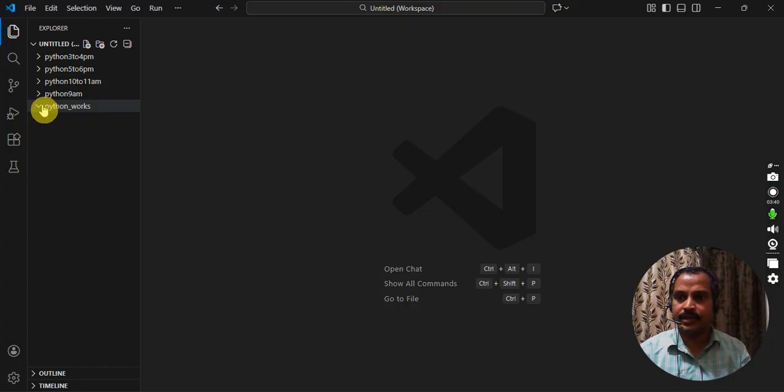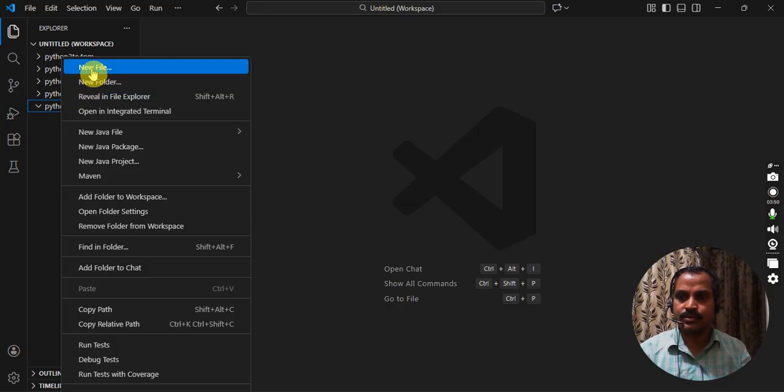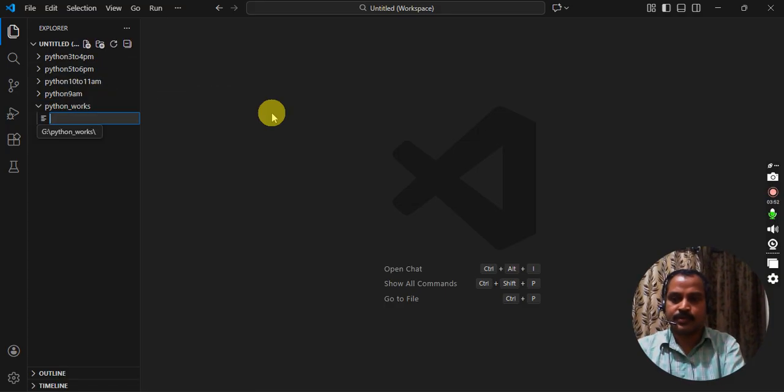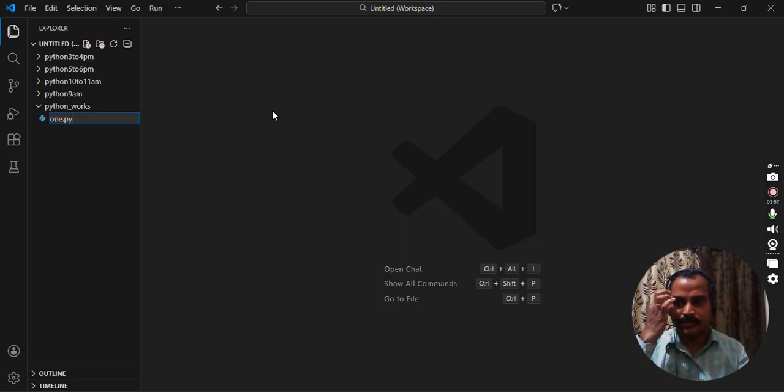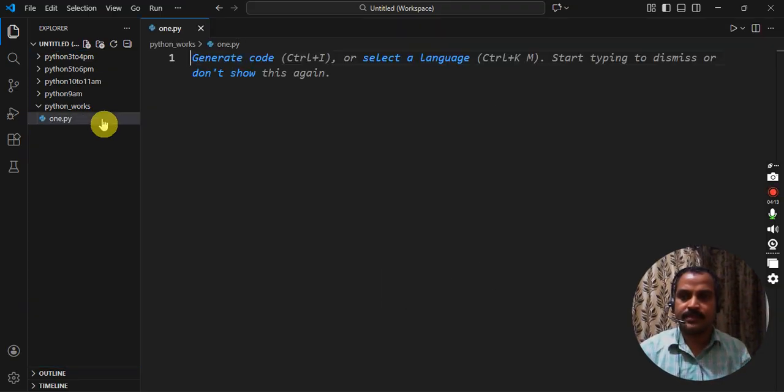Okay, so here one folder is created. In this folder I create one Python file. So how to create a Python file? Right click in this folder and choose the New File option. Here we can give any name, but with the extension .py, because it's a Python file. That's the reason we need the .py extension. We can give any name, no issue. Already we discussed the naming: you can define any name, but don't start with numbers. Okay, press enter.